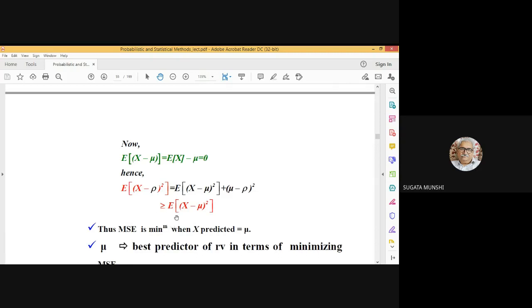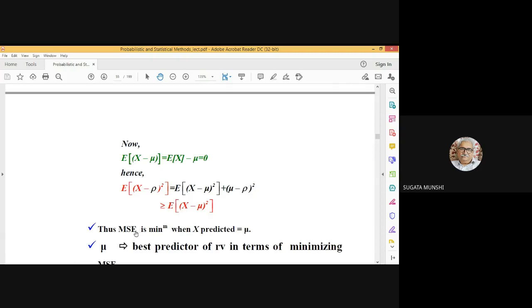So that is greater than or equal to expectation of X minus mu whole squared. Greater than or equal to, because this term can never be negative. It's a squared term. So that's why we have the greater than or equal to sign. So when will the left hand side be minimum? The mean square error is minimum when this equality holds, when this term will be 0.